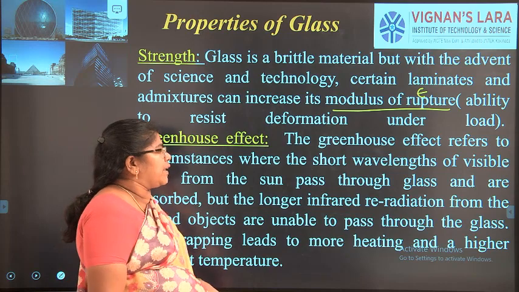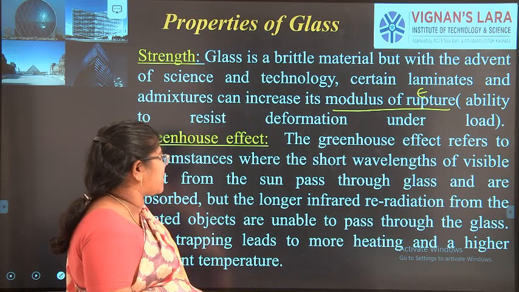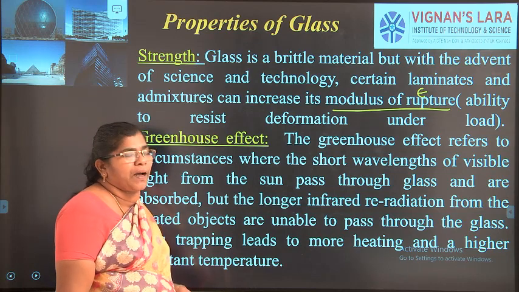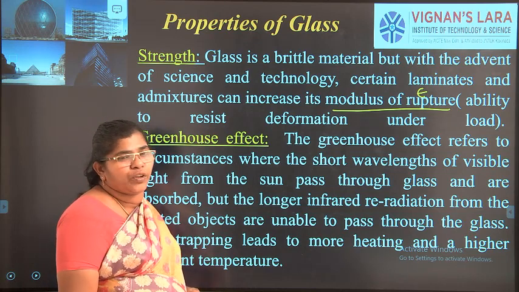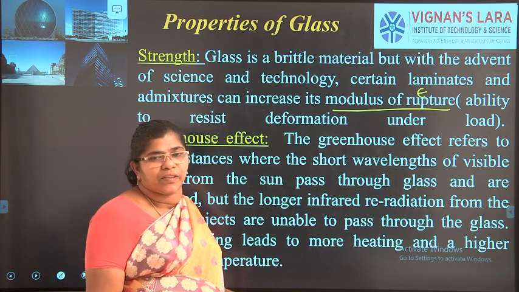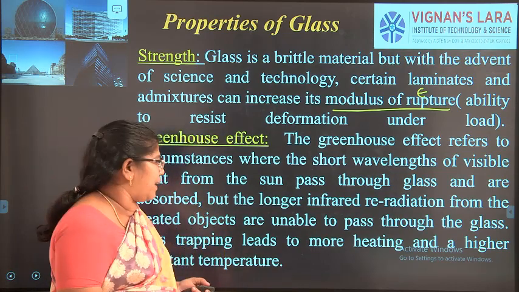Greenhouse effect. The greenhouse effect refers to the circumstances where the short wavelength of visible light from the sun passes through the glass, along with UV light, which we are now protecting against with the help of some electrochromatic layers.